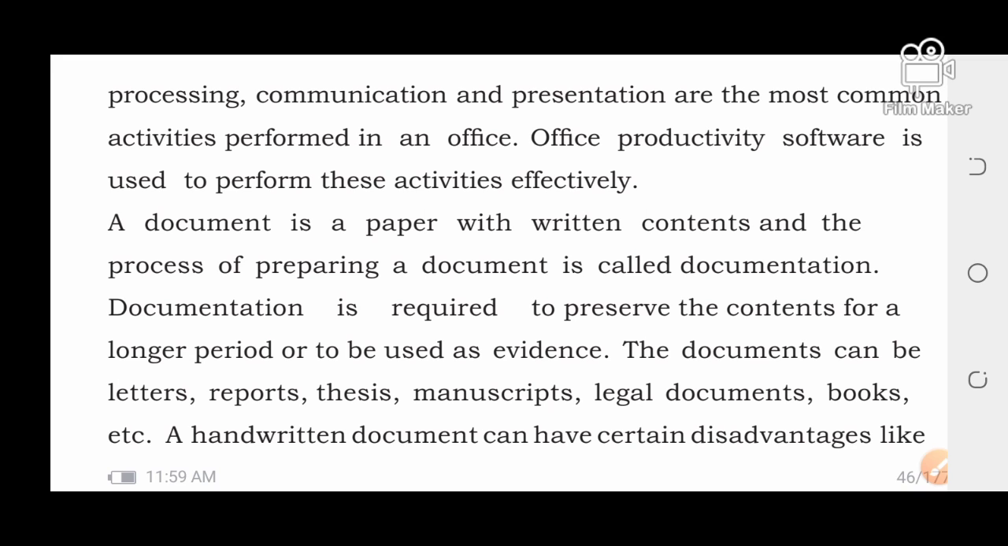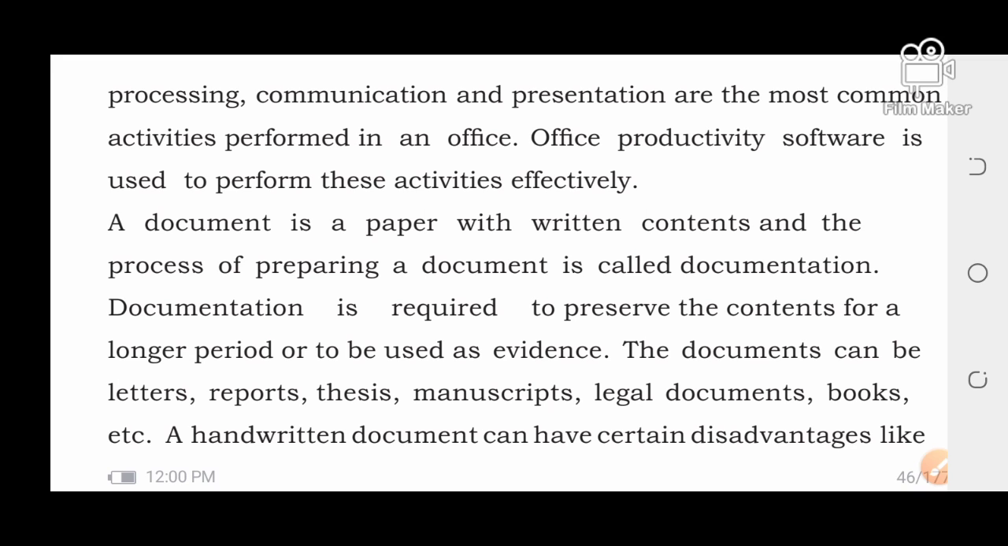We can perform various activities like calculations, making the salary sheet of employees, making applications of a particular person, and making the list of a particular student, right? By using productivity software, we can perform these activities effectively in offices as well as in big companies.